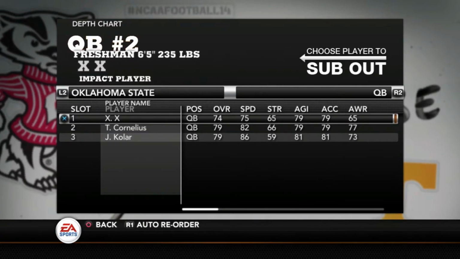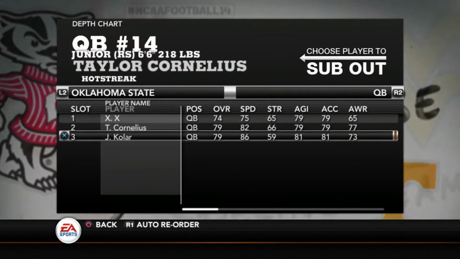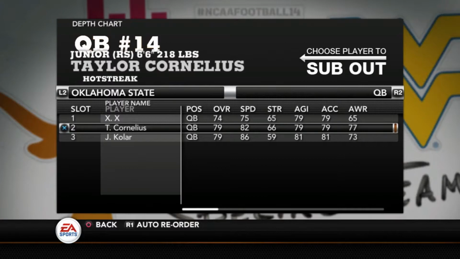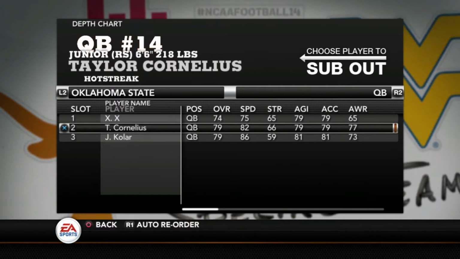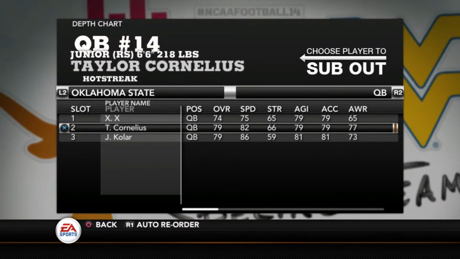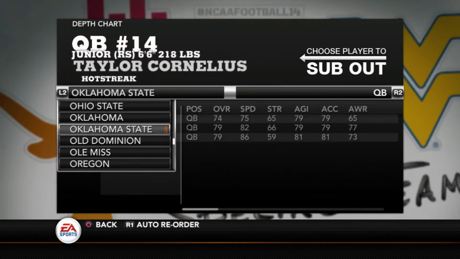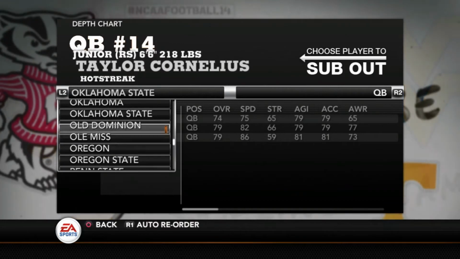How about Oklahoma State? I haven't really done anything for this team because I don't know who's going to be the starter. There's not really any stats to do anything with, so that's why we just haven't done anything for Oklahoma State. After the spring, I will make some adjustments and figure out what they're going to do at quarterback and figure out some ratings. But right now, we don't really have anything for Oklahoma State.